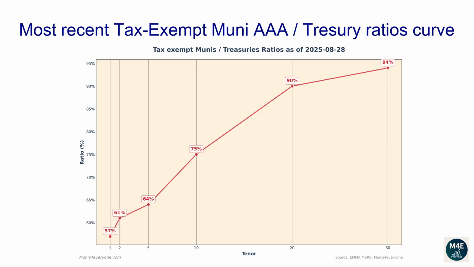The current one-year ratio is 57%. The 2 years ratio is 61%. The 5 years ratio is 64%. The 10 years ratio is 75%. The 20 years ratio is 90%. The 30 years ratio is 94%.